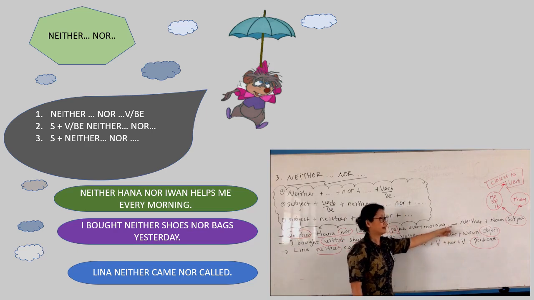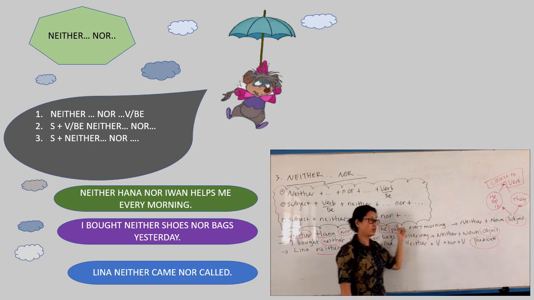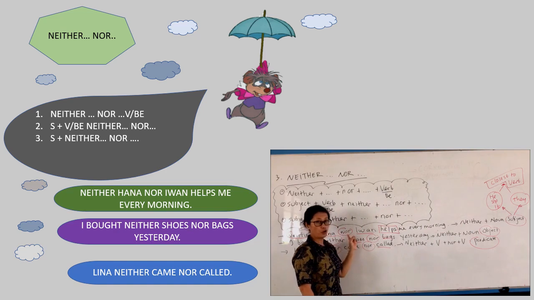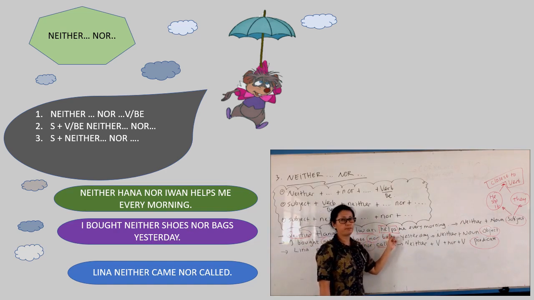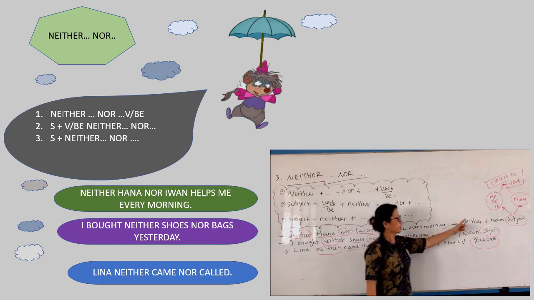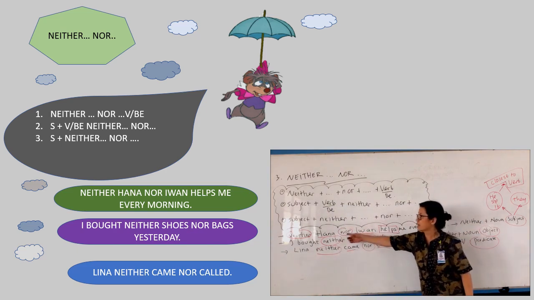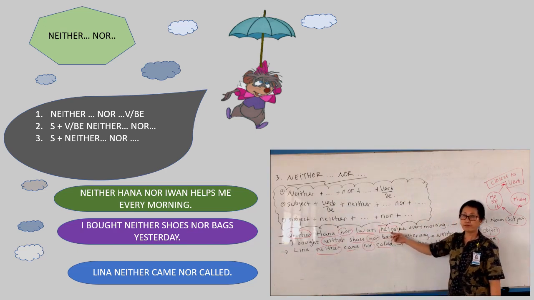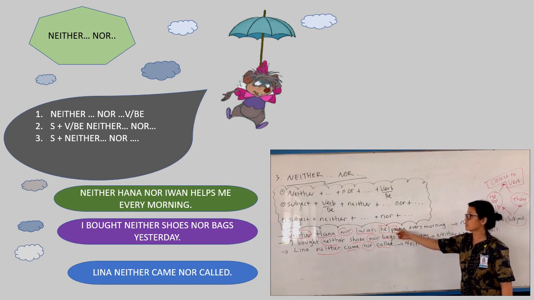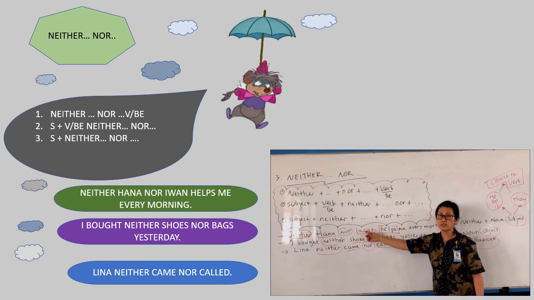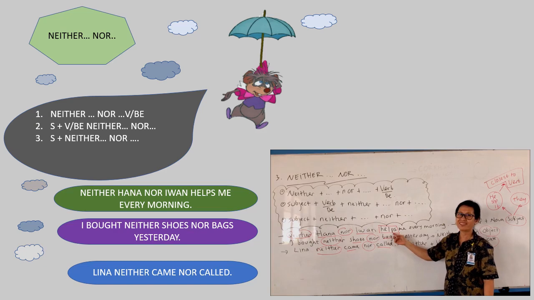So we put the subject after neither and nor. And then again here, look at the verb. This is very important. Why I use helps instead of help. Here again I have a note. If you put noun as a subject here, the verb here can be verb 1 or verb 1 plus S, like this. It depends on the subject here which is closest to the verb.